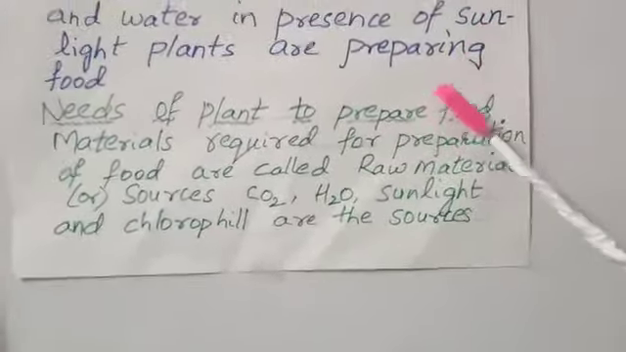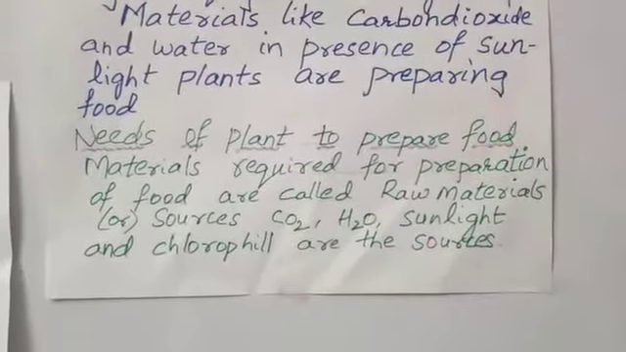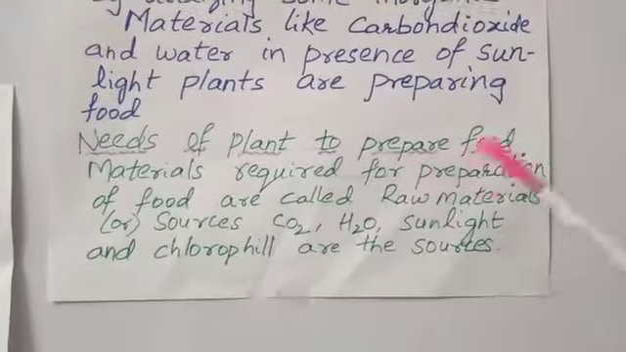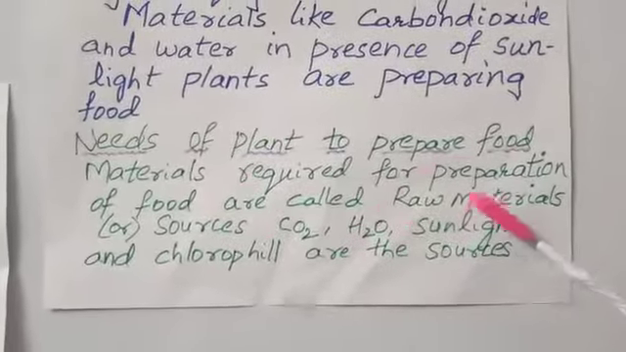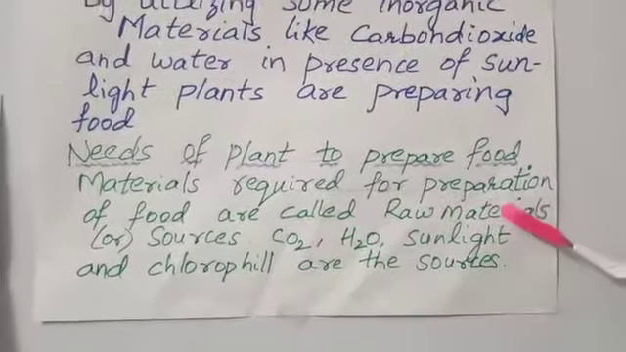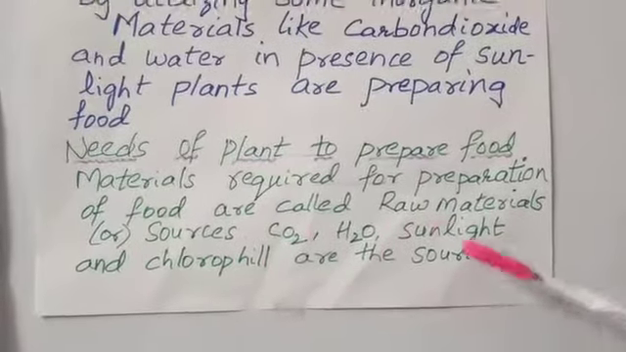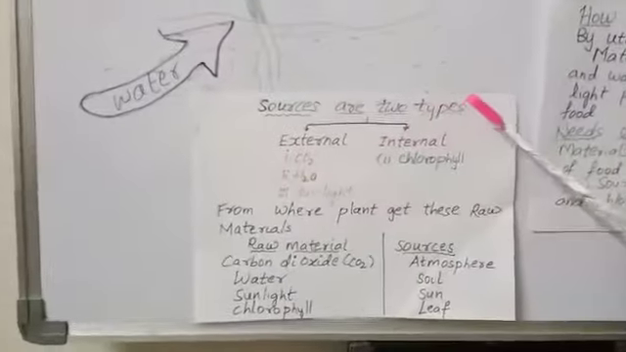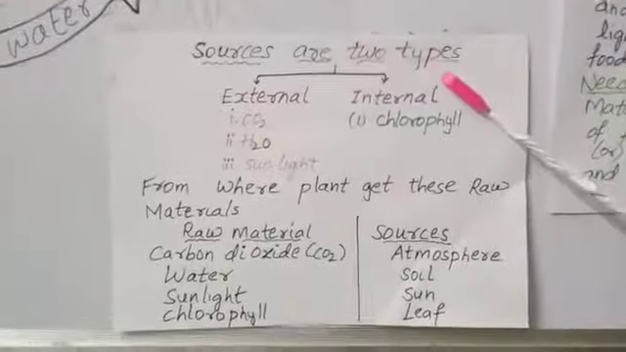Needs of plant to prepare food. What actually does a plant need to prepare food? Materials required for preparation of food are called raw materials or sources. Carbon dioxide, water, sunlight and chlorophyll are the sources. Let us discuss the sources. Sources are of two types, external and internal.